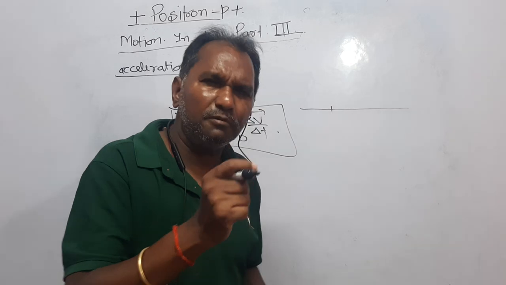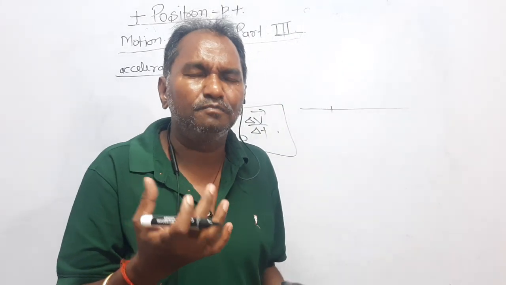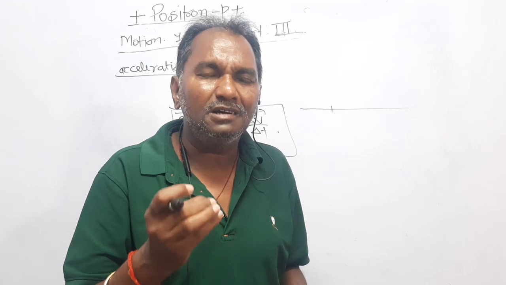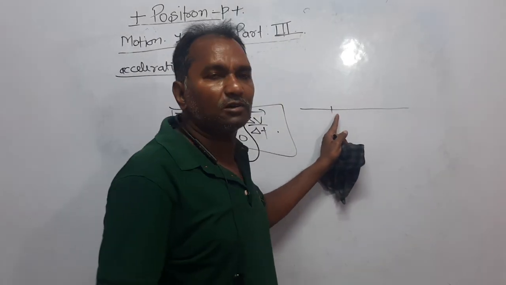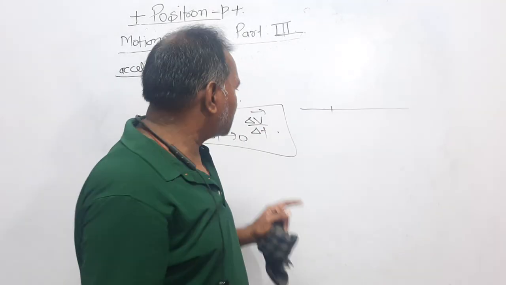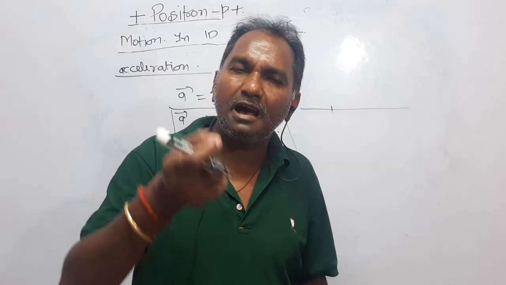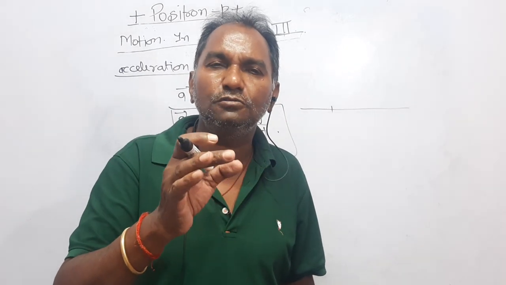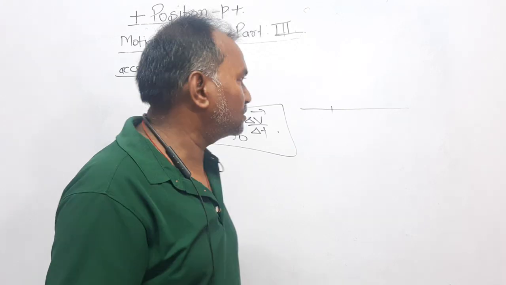At that point the body takes a very small time, a bit greater than 0, when it passes through a point. That time is delta t tends to 0, meaning the time interval is approaching 0, infinitesimally small.